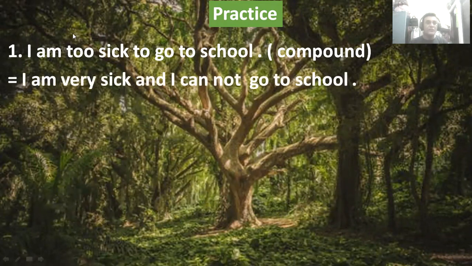Okay, I am too sick to go to school. Compound: as usual, I am very sick and cannot go to school. Here, subject plus for "too" we use "very". Another thing, for "to" we use "and" in compound, and then again the same subject, because in a simple sentence there can be no usage of the same subject.